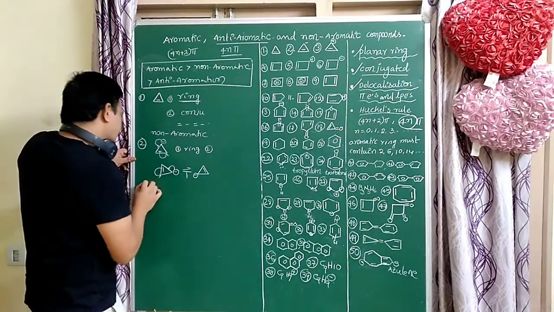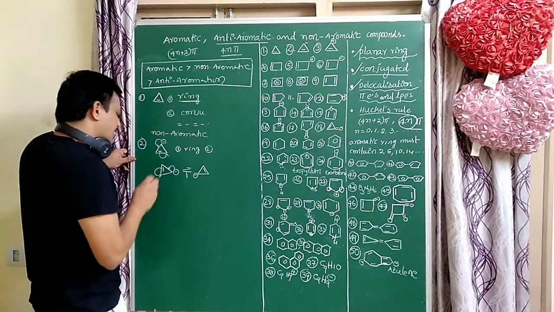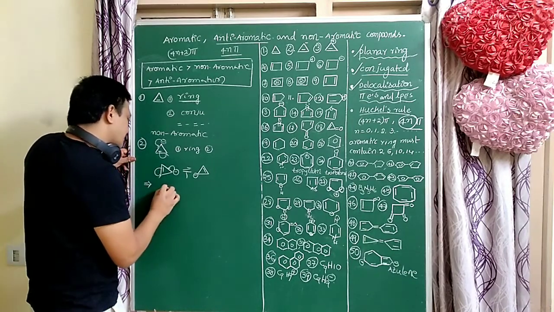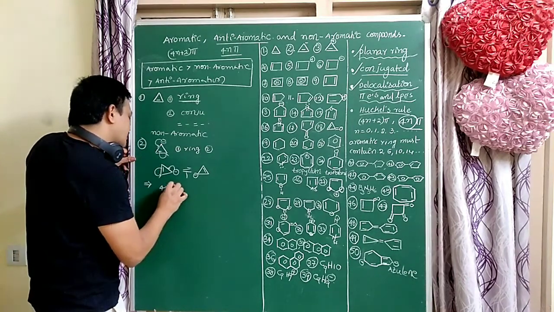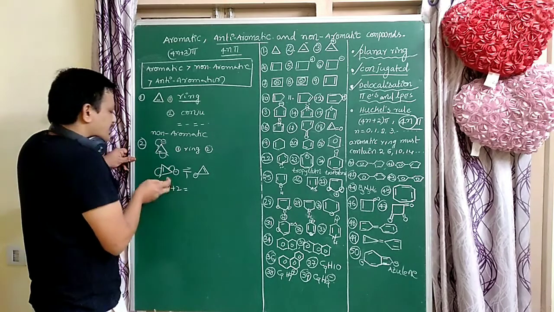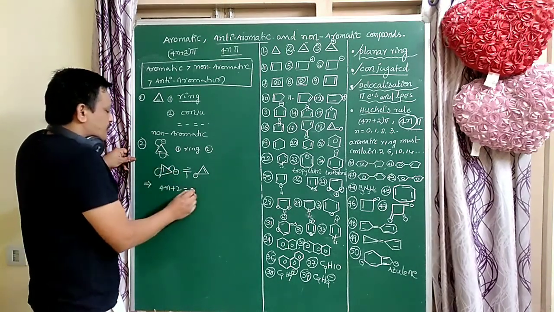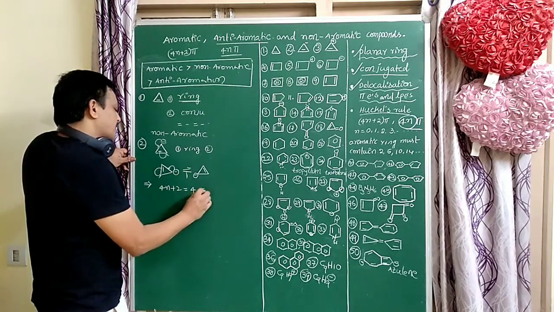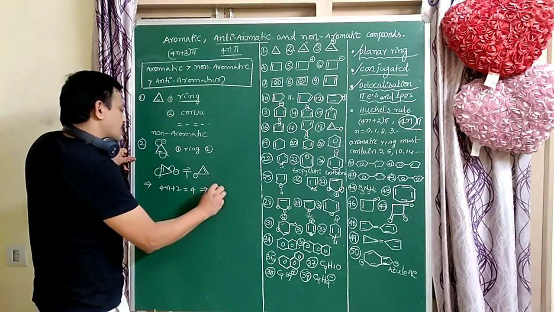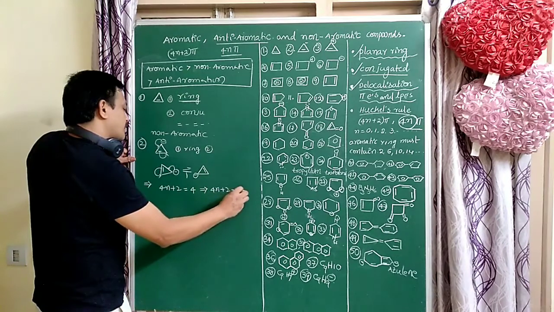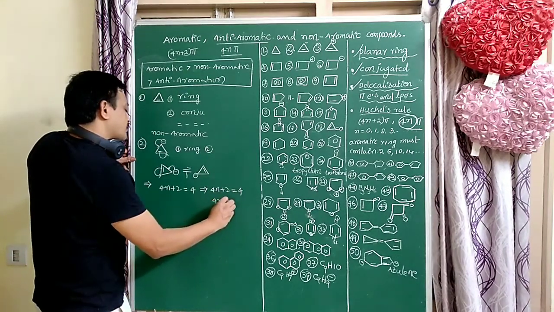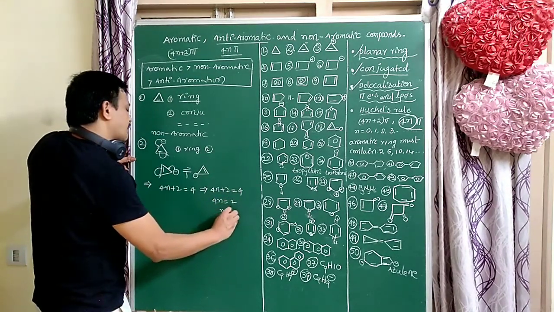But does it follow 4n plus 2 pi electrons or not? Here, how many pi electrons are there, students? Here 4 pi electrons. Here 2 electrons are there, here 2, total electrons 4. That equals 4n plus 2 equal to 4, so 4n equals 2, and n equals 1 by 2.